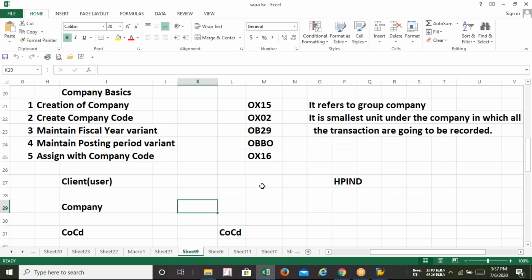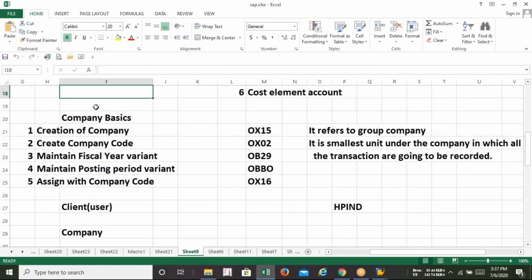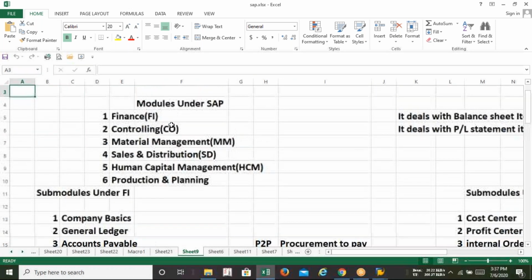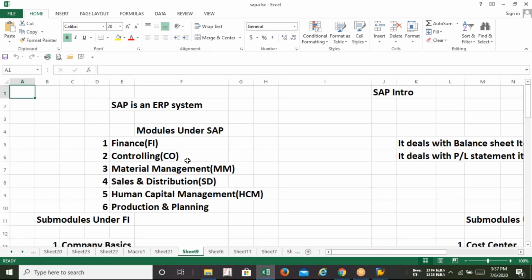Okay. So last class we started with the company basics, and before that, let's have a look at the introduction part of SAP. In the very first class, we did the SAP intro, like what is the meaning of SAP. SAP stands for System Application Product for Data Processing. It's an ERP system, and why SAP is called an ERP system, we have already discussed. Because in SAP, we can take care of any kind of operation of our business in a single platform.